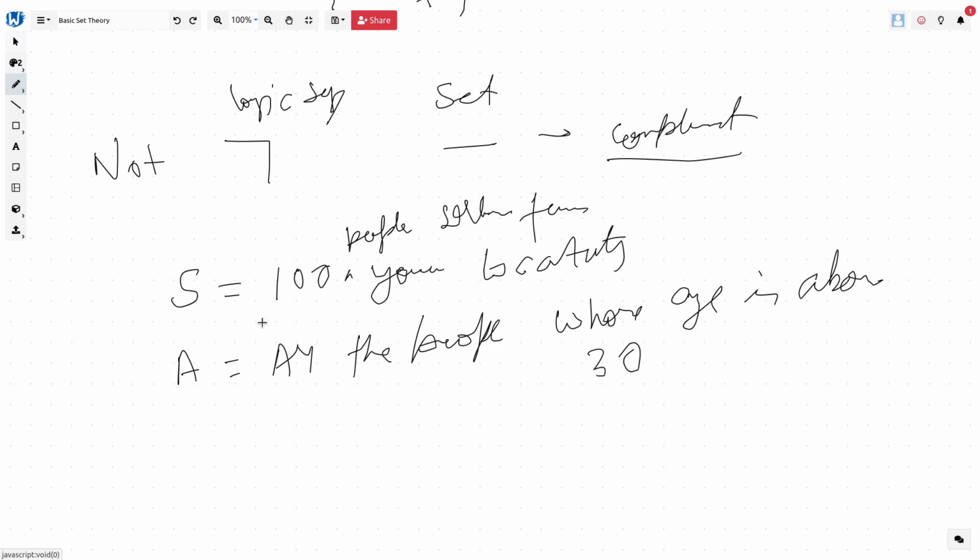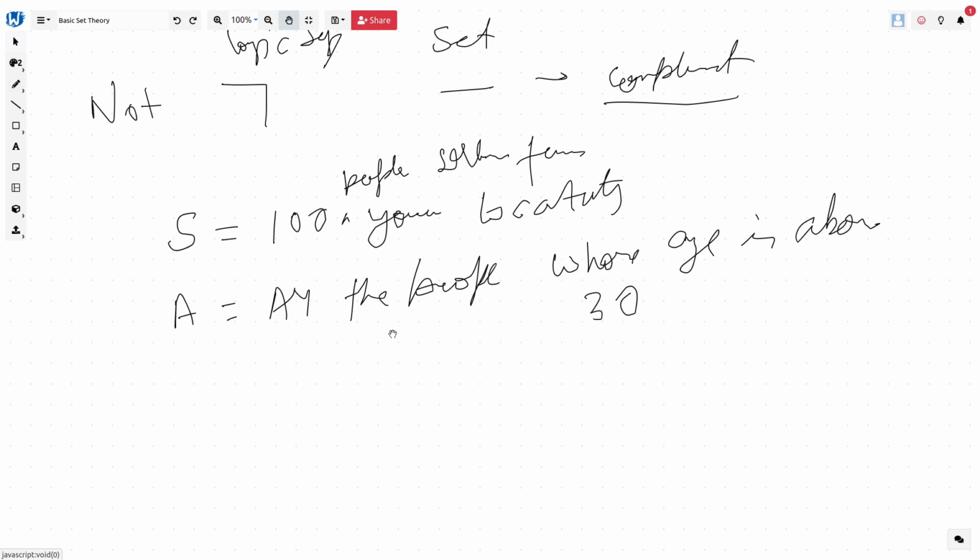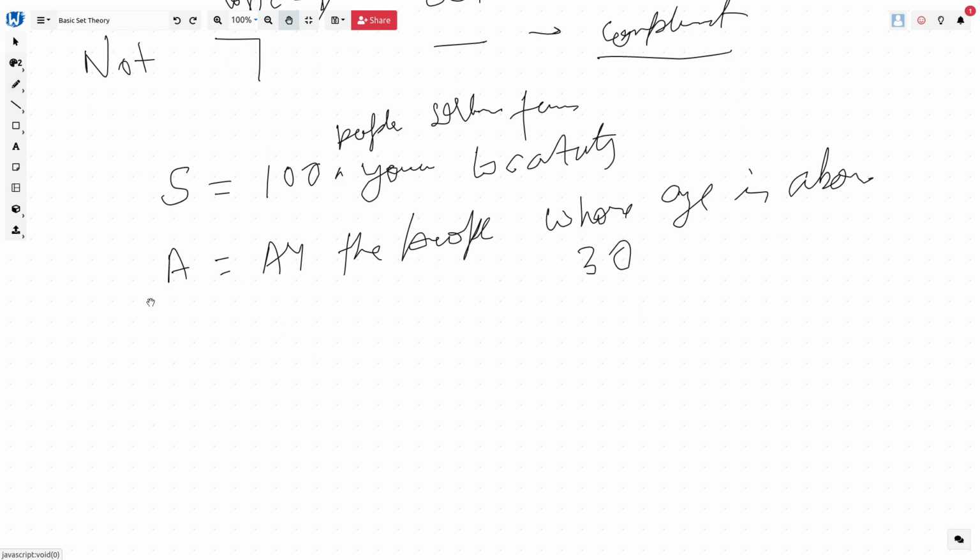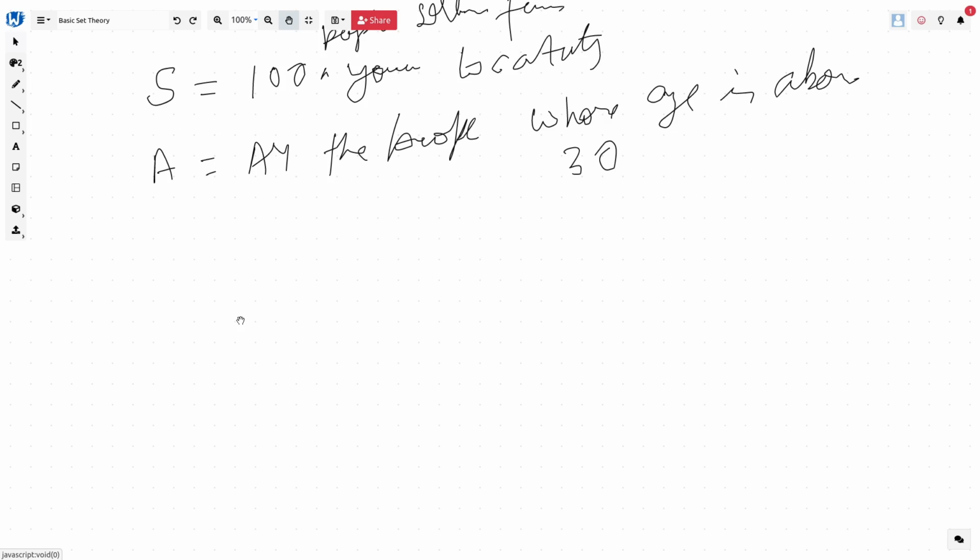So this is the sample set where we have selected 100 people, and out of these 100 people we have defined the set whose age is above 30, right? So in order to show that in a Venn diagram, you need to draw first the sample set. In a Venn diagram we always draw the sample set as a square or a rectangle box, and we define that as the sample set.